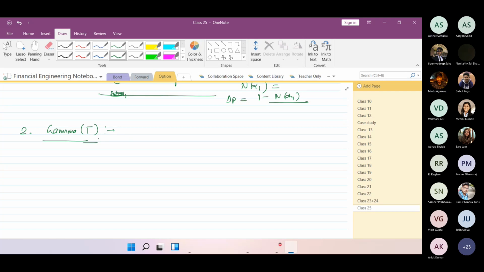Why did we go with the duration and why did we go with the convexity? When the price change is small, we said that we are doing a first order approximation, and second order terms can be so negligible that we might not require them, and approximately we can say what the change in the function value would be using the first order approximation. But if the variable change is higher, then first order approximation might not be appropriate. We need the second order approximation. We need to bring the second partial derivative into our equation. Yes or no?